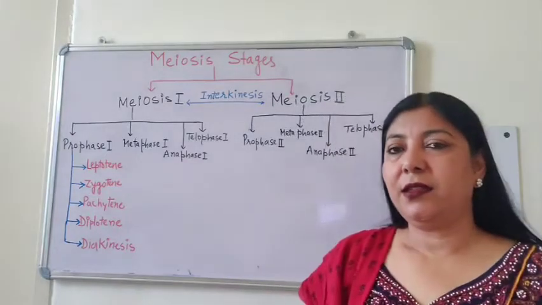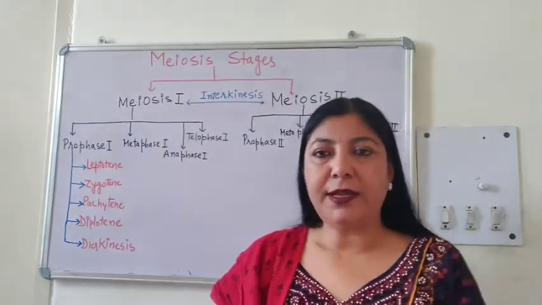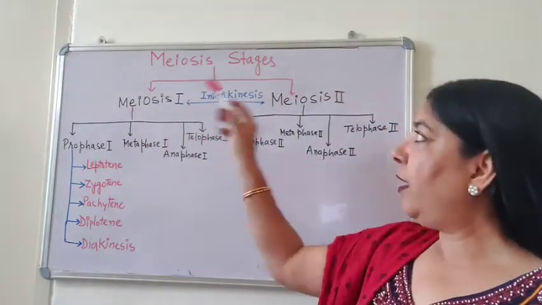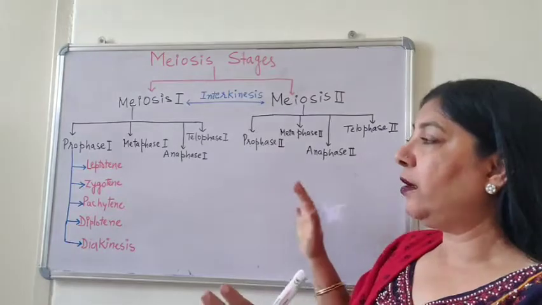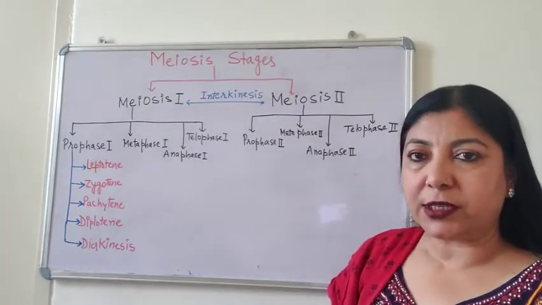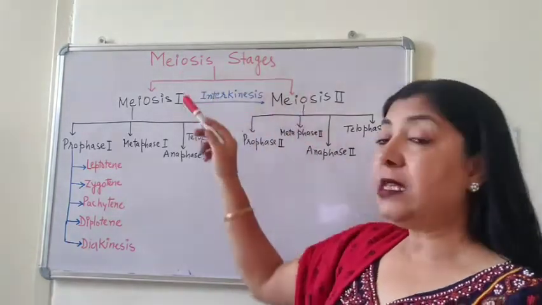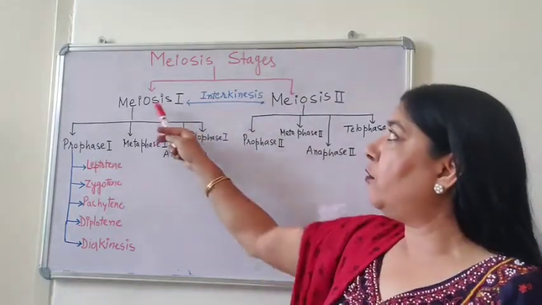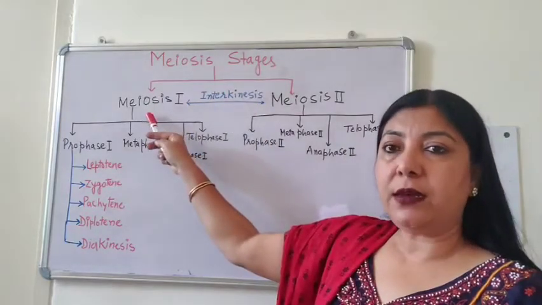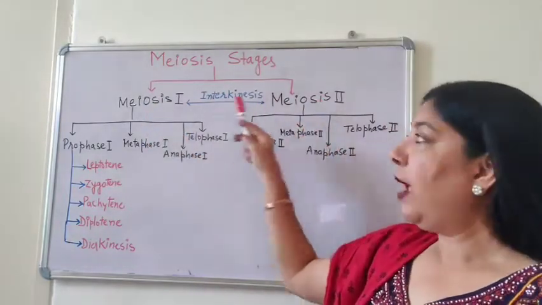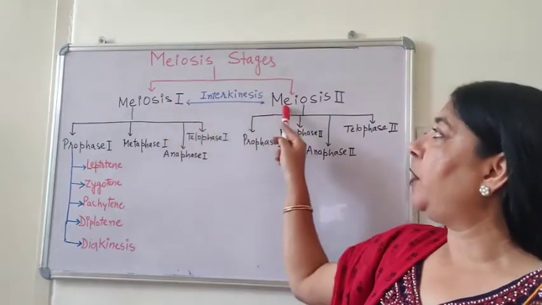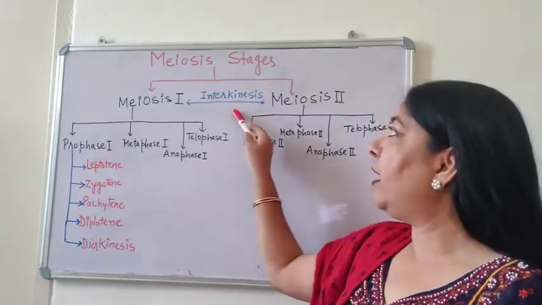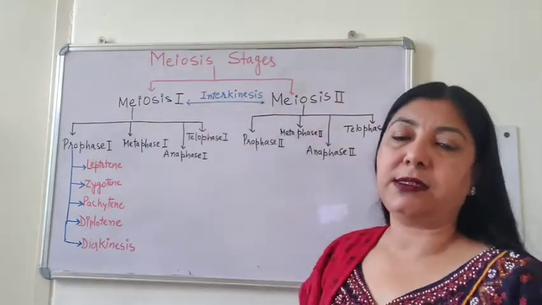Now, let us study the process of meiosis. Let us begin by studying it through a flow chart. Here in this flow chart, I have written different stages of meiosis. Just see, meiosis, as I told you, is a complex process and it is divided into two stages, meiosis 1 and meiosis 2. And in between meiosis 1 and meiosis 2, there is a small resting phase which is called interkinesis.